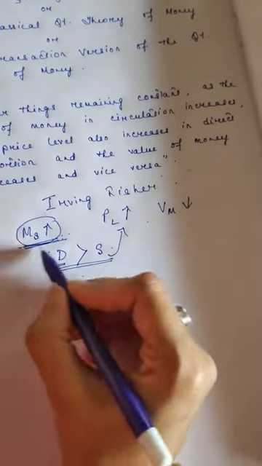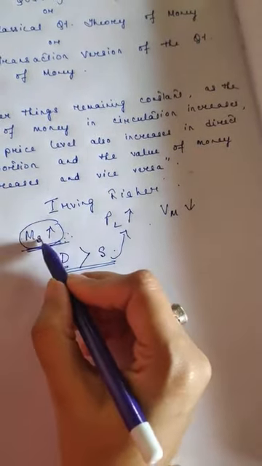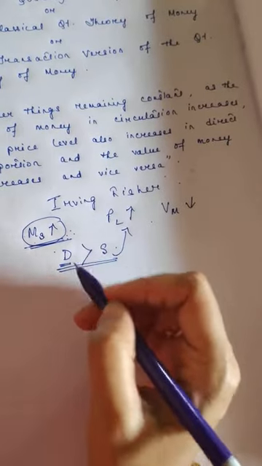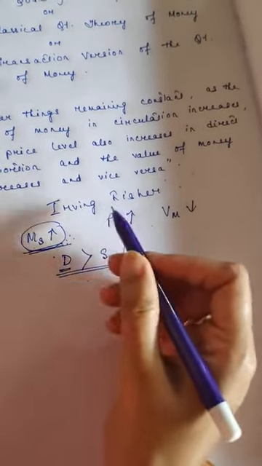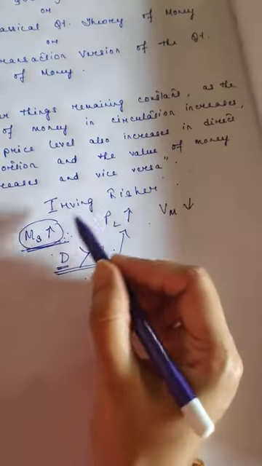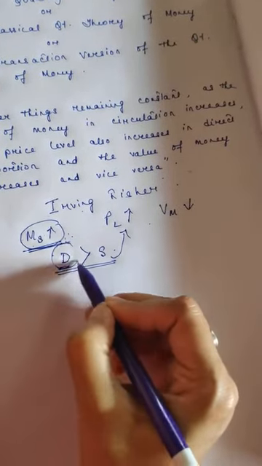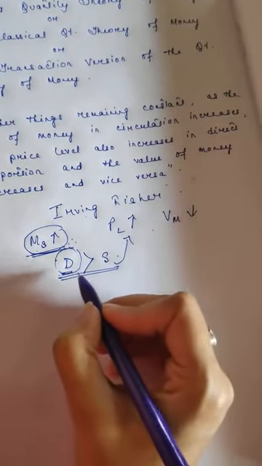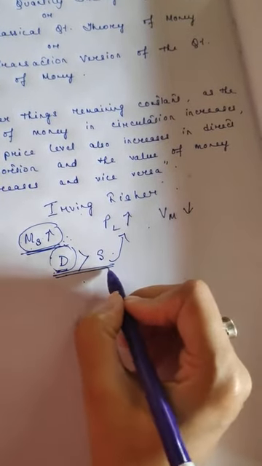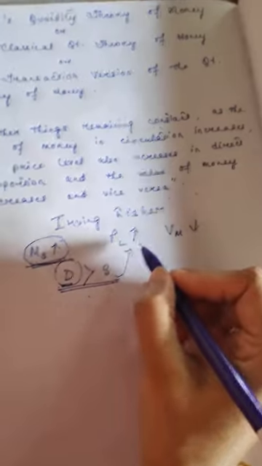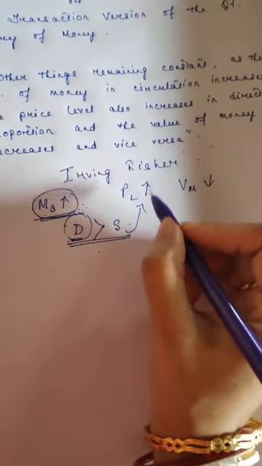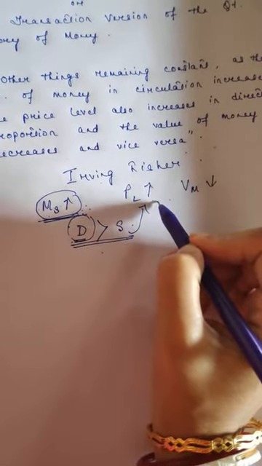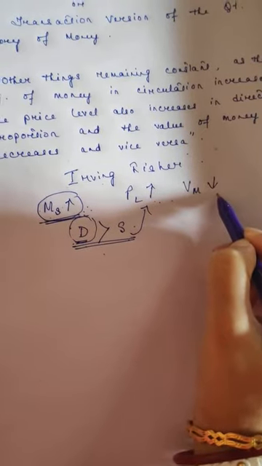More money in our hands means our purchasing power increases, so we demand more. And if demand becomes more compared to supply, then the price level in the economy is bound to increase. And if price increases, then the value of money will decrease.